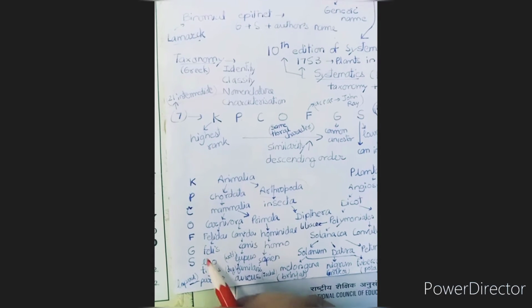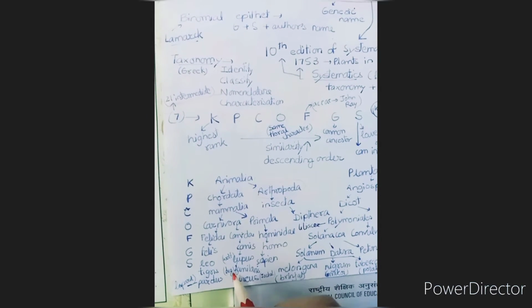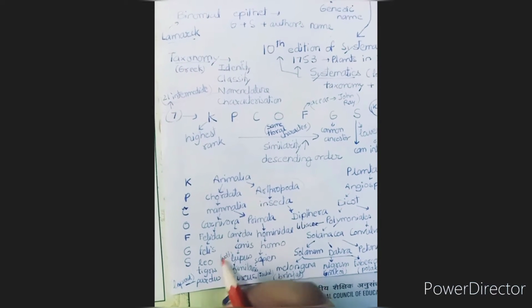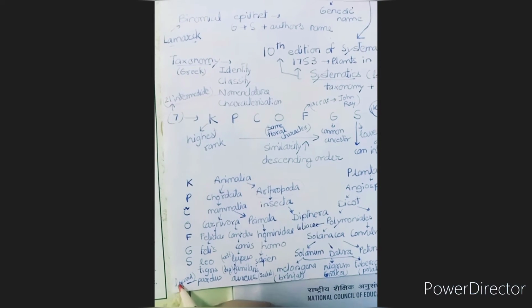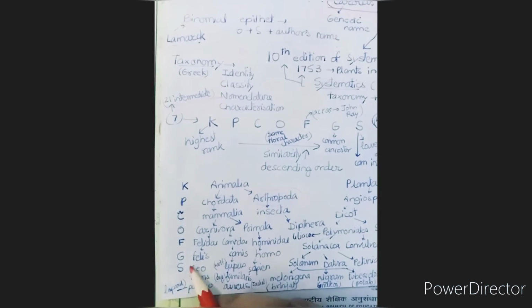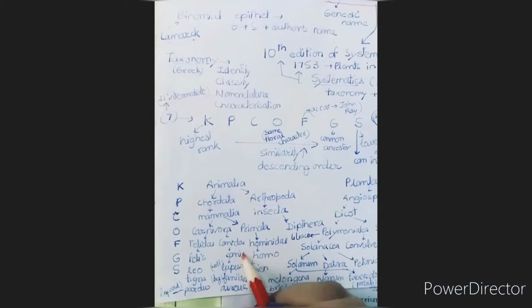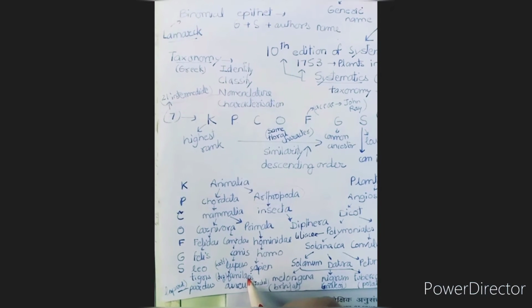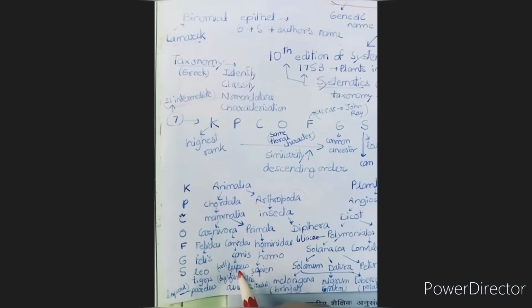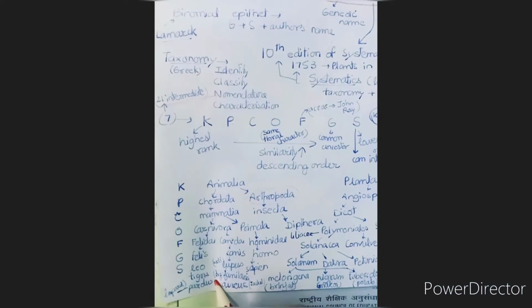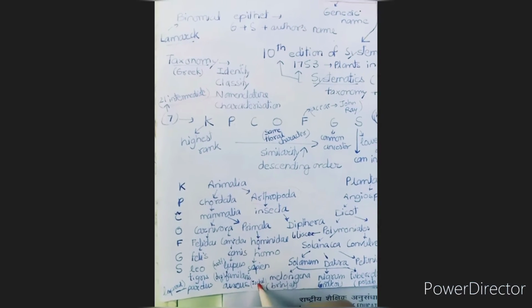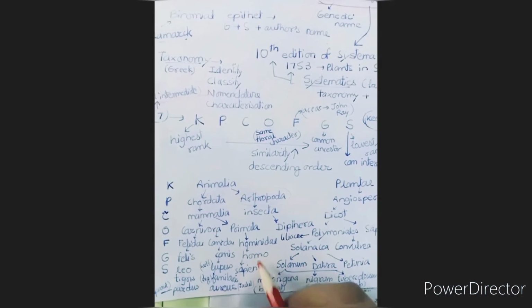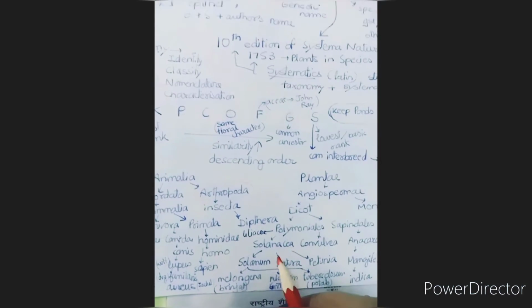Now let's get to the species. For Felis, the species are leo, tigris, pardus, right? Leo means lion, tigris tiger, pardus means leopard. This is the cat family, and Canis is the dog family. It includes lupus, familiaris, and aureus. Lupus means wolf, familiaris means dog, aureus means jackal, right? For Homo, the species is sapiens, obviously.